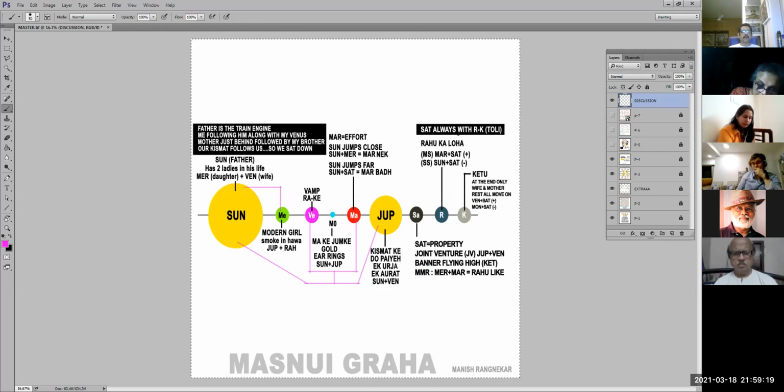Now when you come to Rahu, it was quite simple. Rahu, Loha दो type करेंगे, mild steel या stainless steel, MS or SS. So MS is Mars plus Saturn, SS is Sun plus Saturn. Always Saturn will be there. So MS, S is always Saturn, SS, S is always Saturn. So M can either be Moon or Mercury or Mars, right?